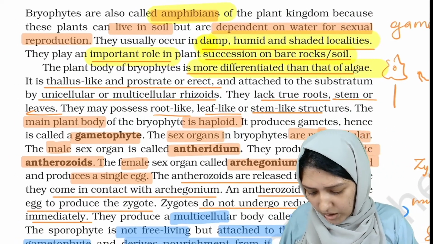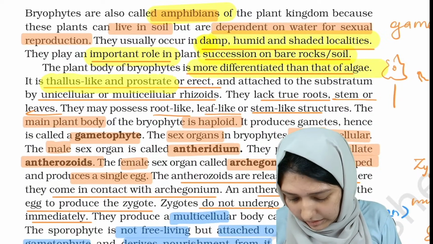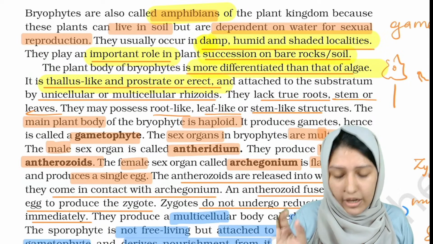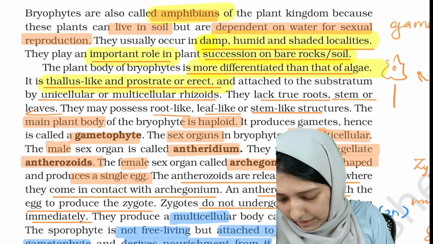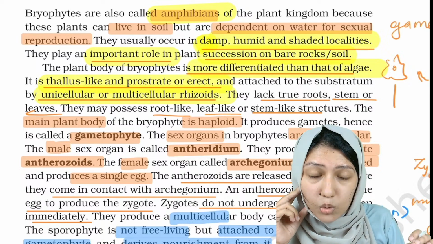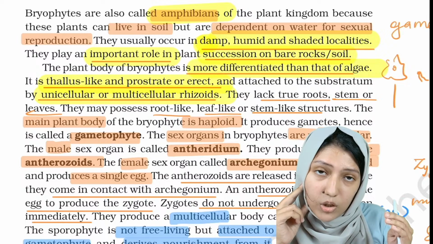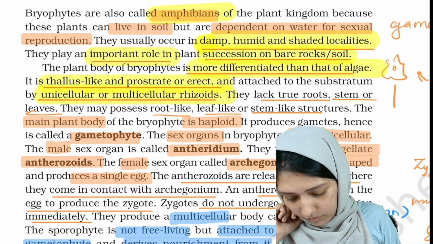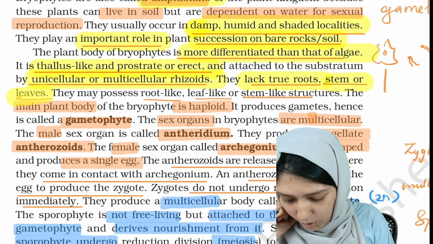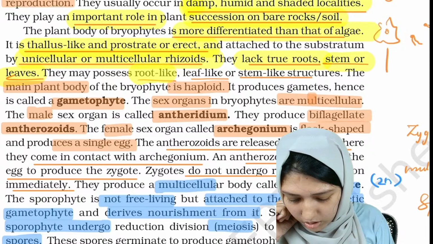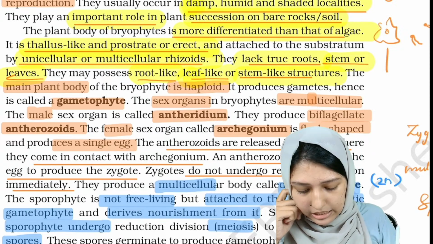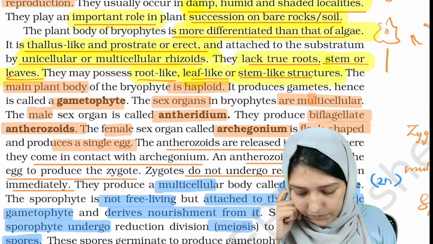Okay. And it has a thallus-like body. Here it is not a true thallus. It is thallus-like and prostrate or erect. It can have unicellular or multicellular rhizoids. What are rhizoids? Rhizoids are root-like structures. And they lack true roots. It's important: they lack true roots, stem or leaves. They may possess root-like, stem-like or leaf-like structures.